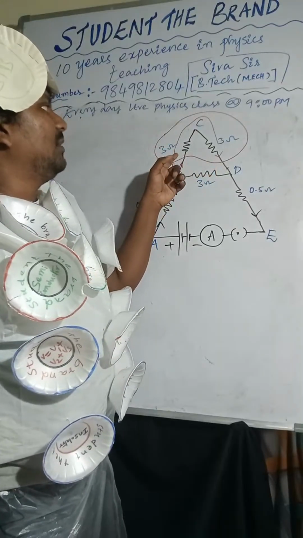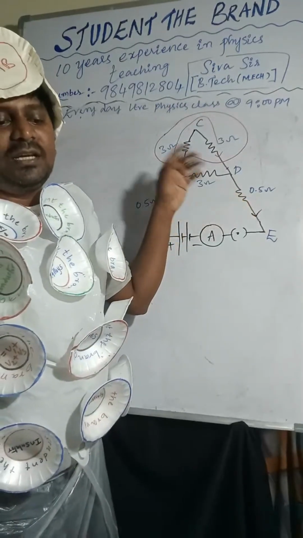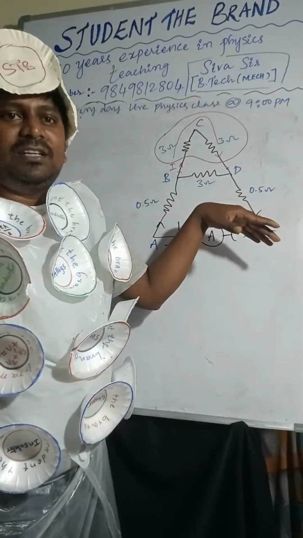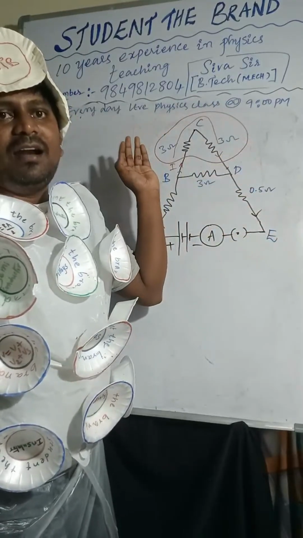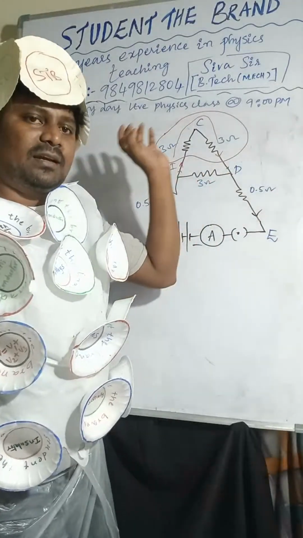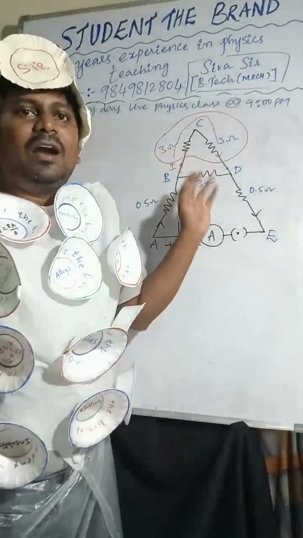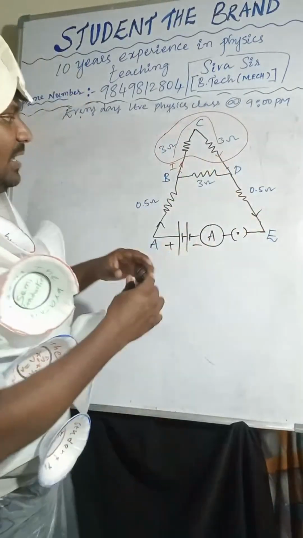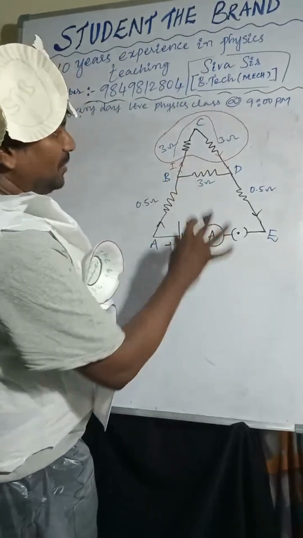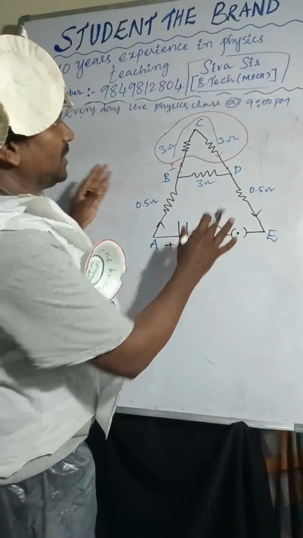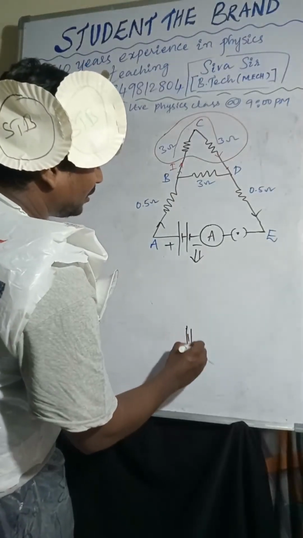If two resistors are connected in series combination, what do we have to do? We have to add those two resistors. Every time when you are solving circuit problems, you must add and redraw the diagram. So I'm redrawing the diagram.